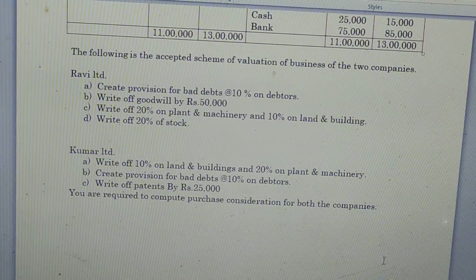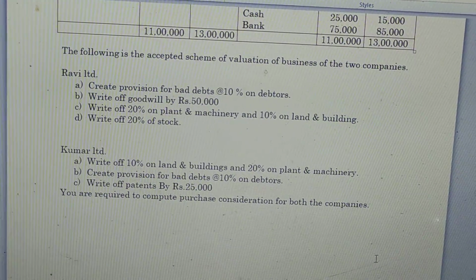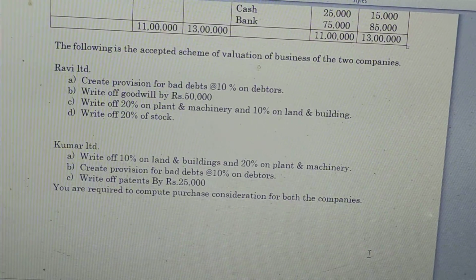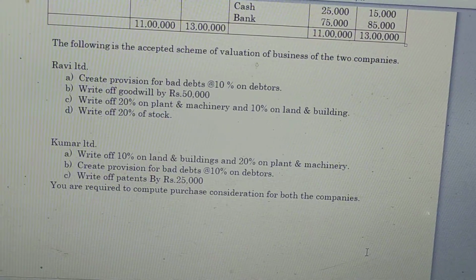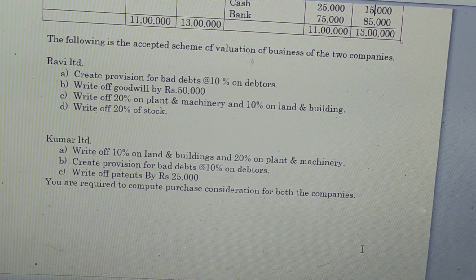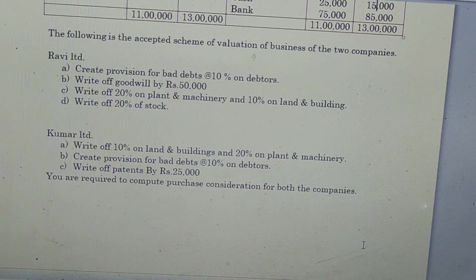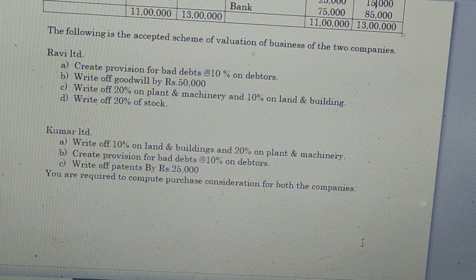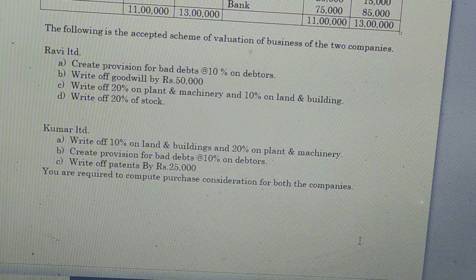The following is the accepted scheme of valuation of the business of the two companies. Ravi Limited: A. Create provision for bad debts at 10% on debtors. B. Write off goodwill by 50,000. C. Write down 20% on plant and machinery, 10% on land and buildings, and 20% on stock.